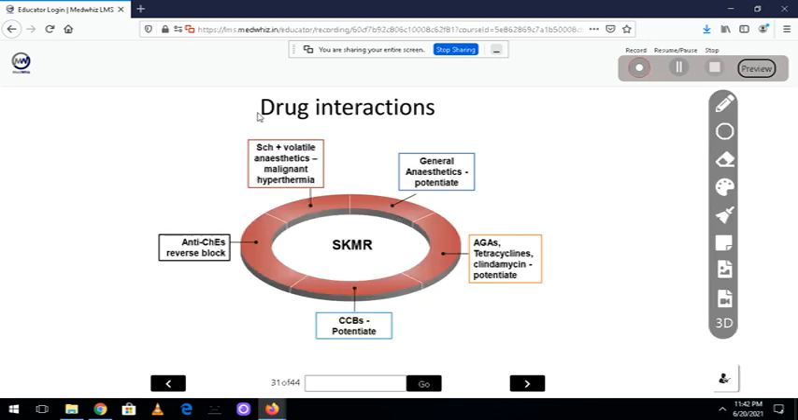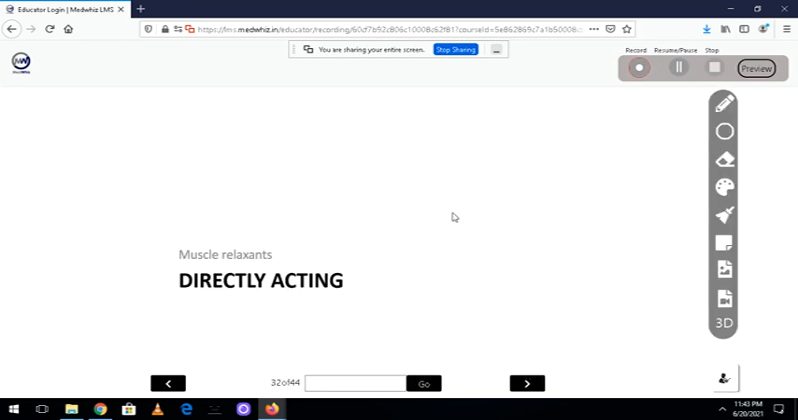Now, what are the drug interactions? Particularly if you use succinylcholine with inhalational anesthetics, there is a complication called malignant hyperthermia. The temperature goes up severely because there is release of calcium from the ryanodine receptor. For that, the drug of choice is dantrolene. General anesthetics, if you use them with SKMR, potentiate the action, that means they increase it. Some antimicrobials, aminoglycosides, tetracyclines, clindamycin, potentiate the skeletal muscle relaxants, even calcium channel blockers and anticholinesterases. But anticholinesterases like neostigmine reverse the block. I told you already, this is where we use them to reverse the block.